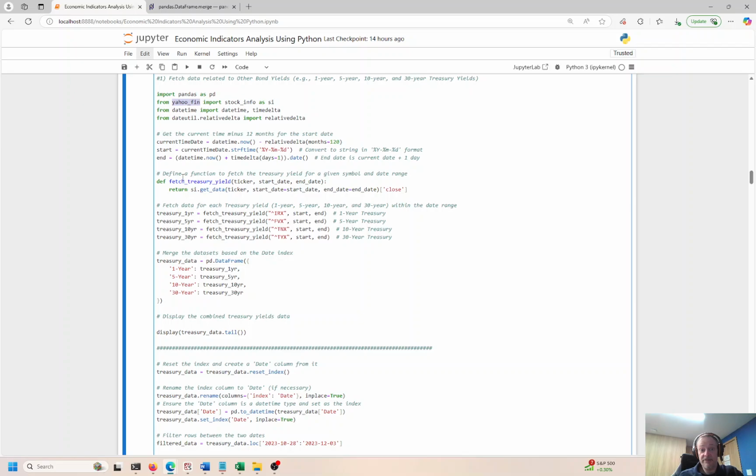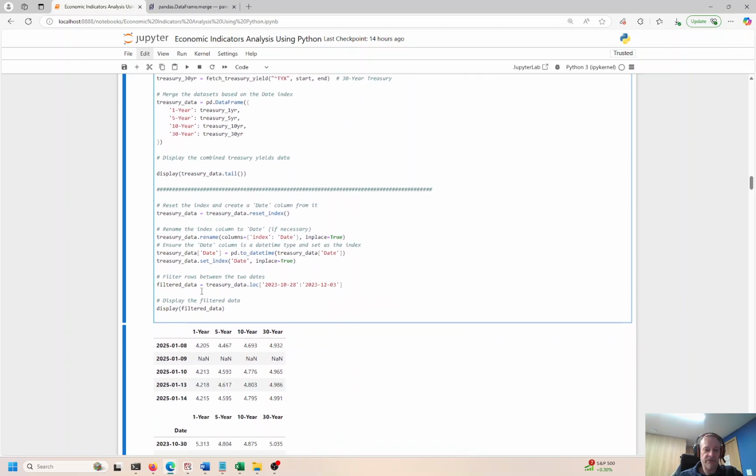But Yahoo Finance is very phenomenal. It gives us all the stock option data. You can see here we're getting treasuries, 1, 5, 10, 30-year treasuries. So I tip my hat to Yahoo Finance. They give us some good things. I'm always really blown away by the quality of the data and the breadth and the depth of the data that they offer. Sometimes going back, I think over 30 years, maybe 35 years of history for some of these stocks if they're around, right? If they IPO'd a few years ago, you're certainly not going to get that kind of time series. But if the stock was traded 30, 35 years ago, I'll bet Yahoo Finance has it.